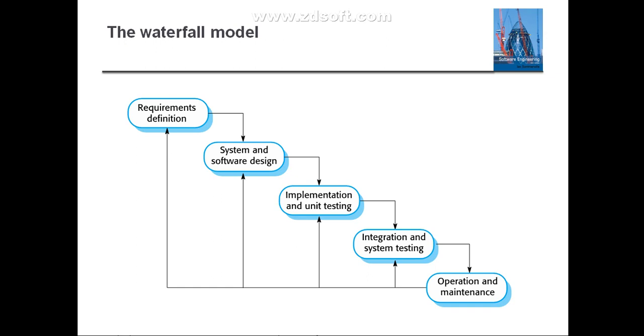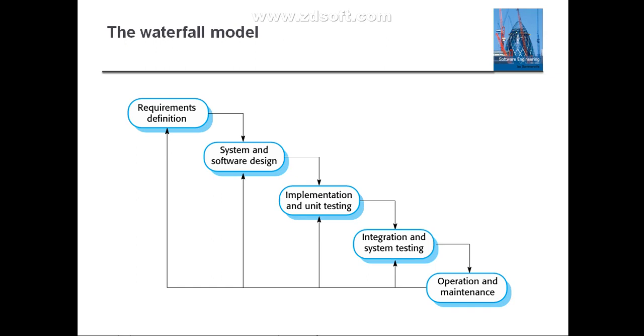The next is implementation and unit testing. That means during this stage the software design is realized as a set of programs. Implementation indicates what? You are going to write the programs now. You are going to use different kinds of programming languages to develop that particular software.